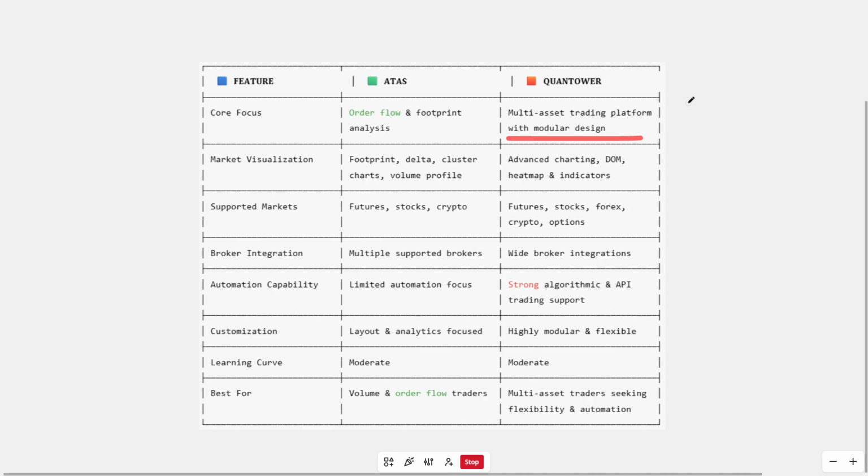Final thoughts. If your trading strategy revolves around detailed order flow, footprint charts, and volume imbalance analysis, ATAS may be the better choice. If you trade multiple asset classes and want strong broker integration along with automation capabilities, Quantower could be the more versatile option. The best platform ultimately depends on whether you prioritize specialized order flow precision or broad multi-market flexibility.